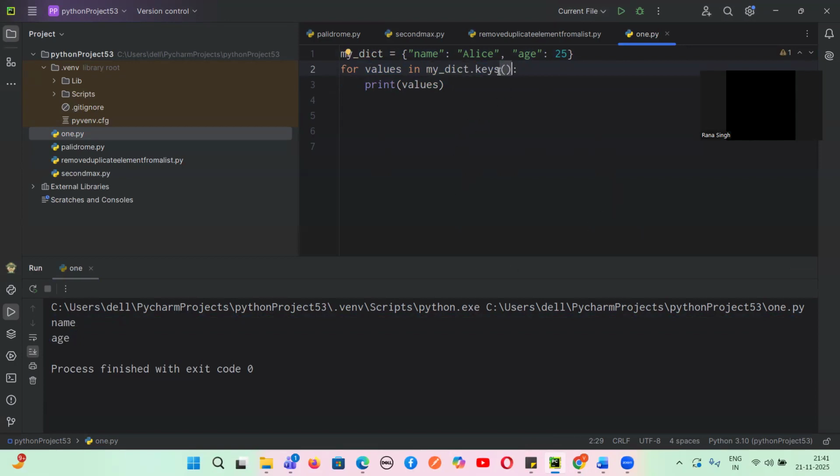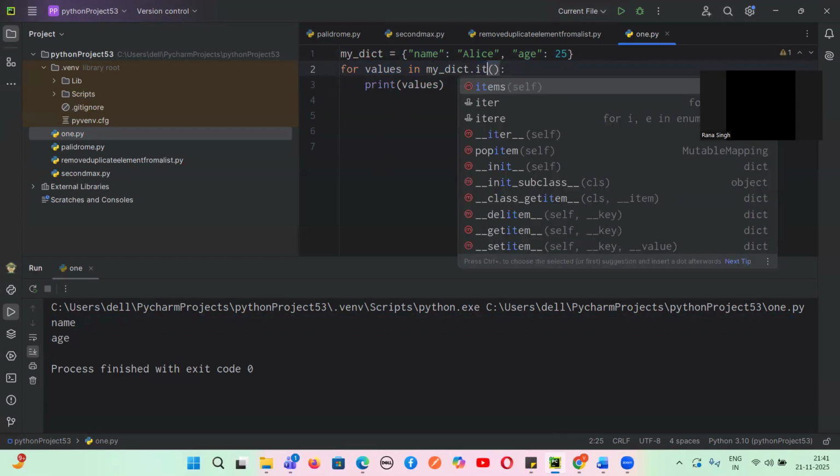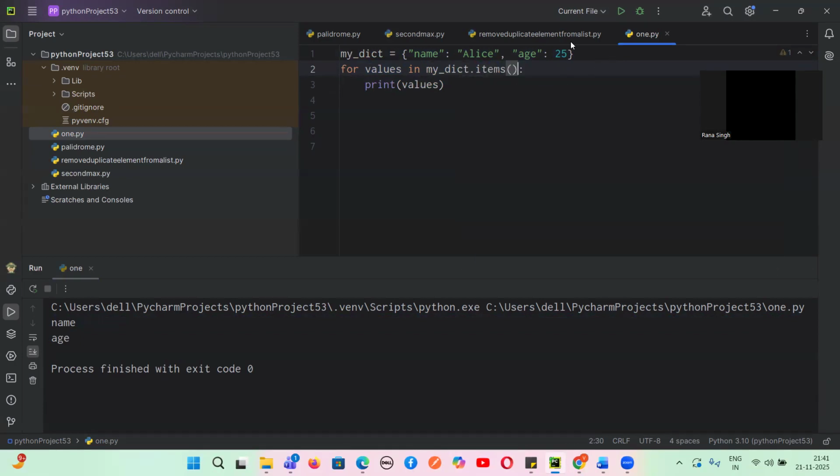If I want the key values, then what will I use? I'll use items. Now, can I get the key values? Yes or no, guys? I'll get the key value. Any doubt here? Values will give values, keys will give keys, items will give both key and value. Yes or no, guys? I cannot use direct accessing. Any doubt here? No, sir.